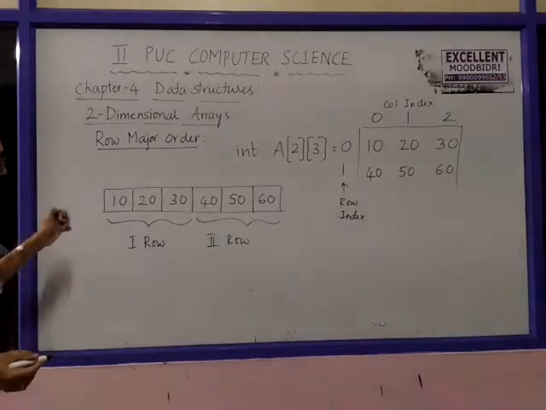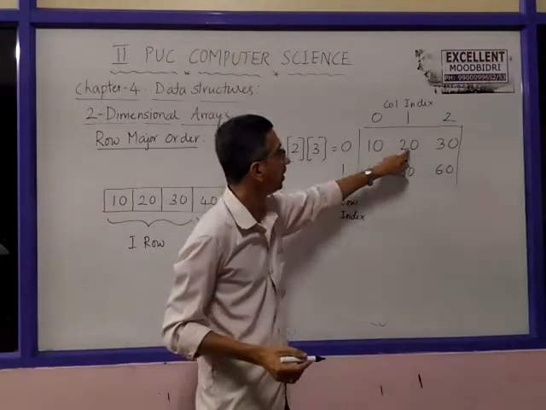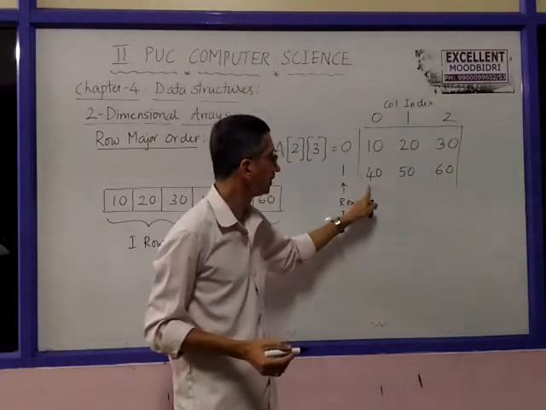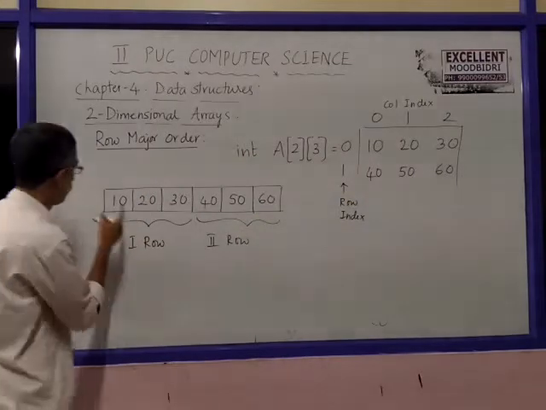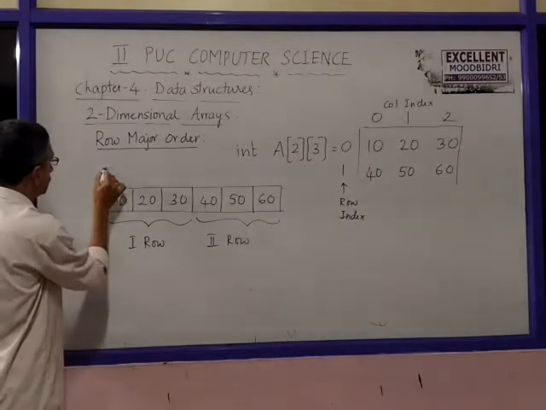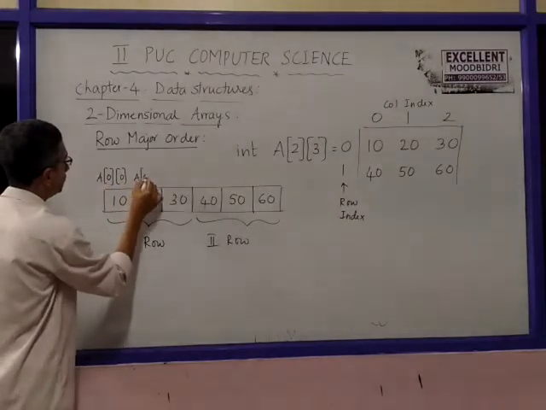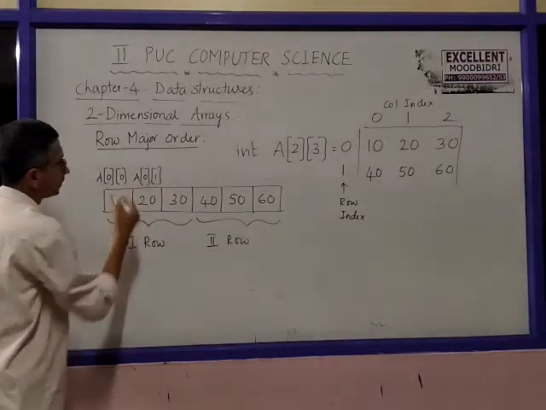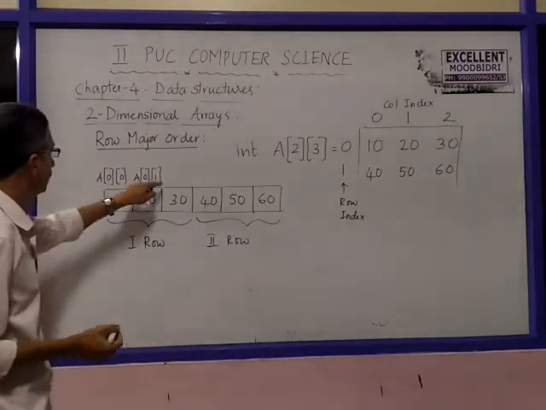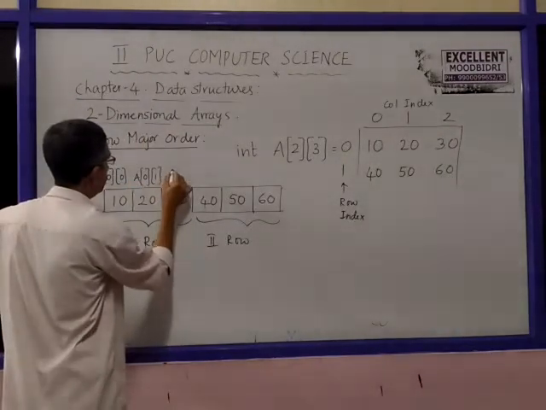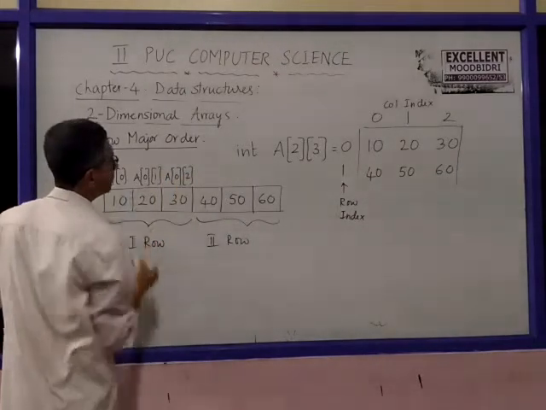Right? So it is A of 0, 0, A of 0, 1, A of 0, 2, A of 1, 0, A of 1, 1, A of 1, 2, like this. So this will be A of 0, 0. This is A of 0, 1. That is how you access individual items anyway. A of 0, 0, A of 0, 1, A of 0, 2, right?